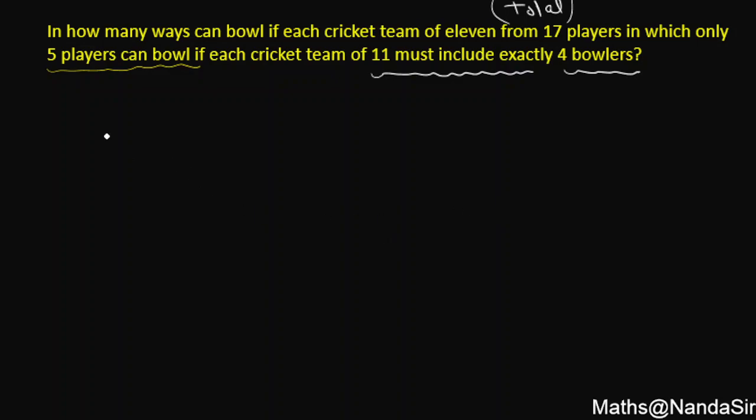So it means here in this question total players are 17, but out of 17 they further bifurcate that out of this 17 only 5 can bowl.